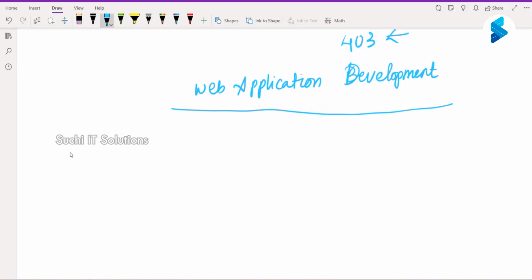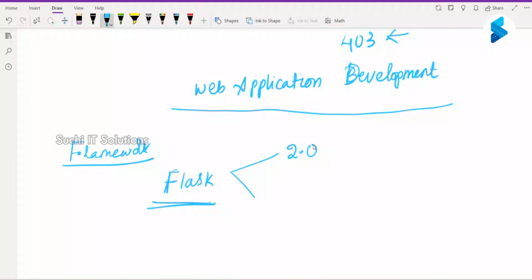So what is the framework that we are using? Flask. This is the framework name. There are several versions in this, so we would be using version 2.0. Clear?